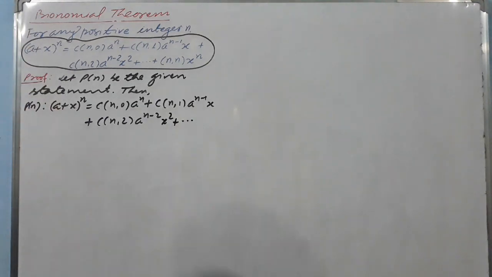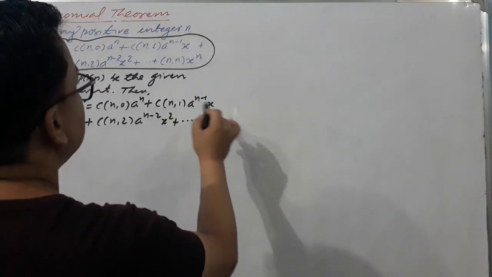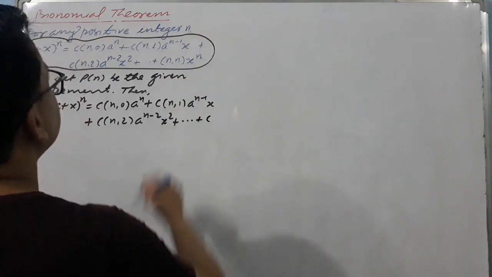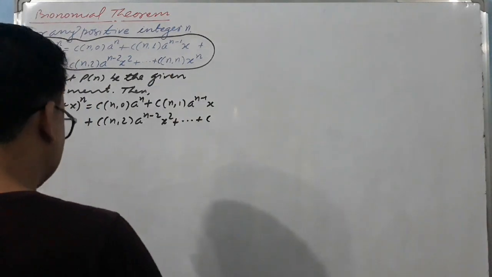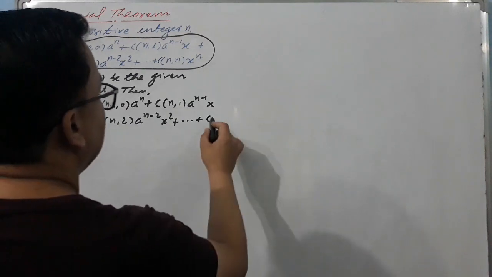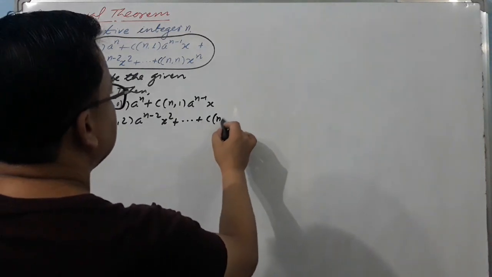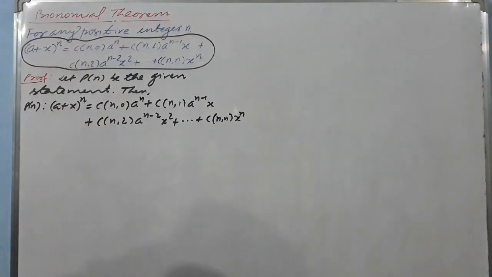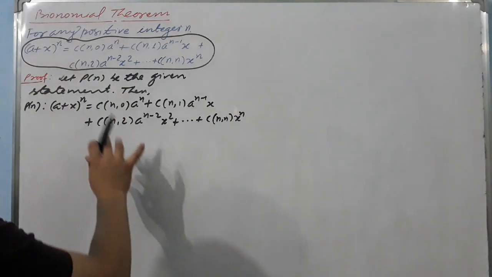Here we may write one more also, C(n,r) a raised to power n minus r x raised to power r. I have dropped it, no need while proving this theorem, and C(n,n) x raised to power n. Very wonderful theorem, right?